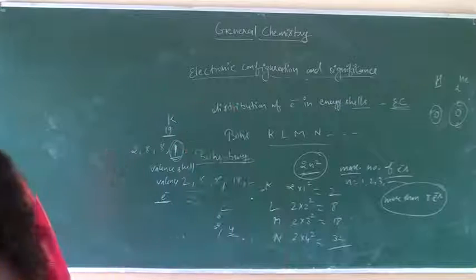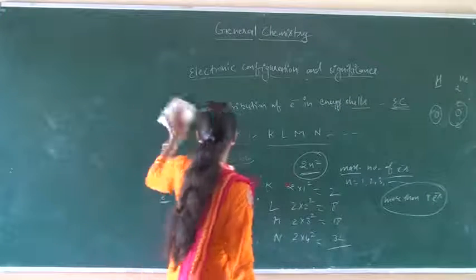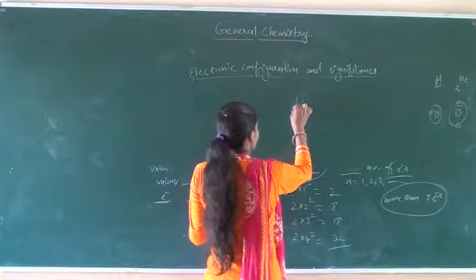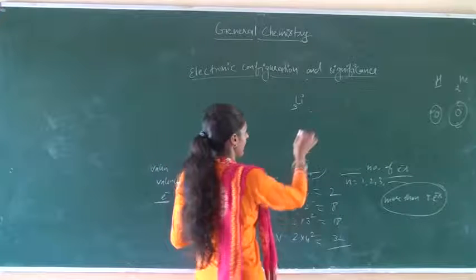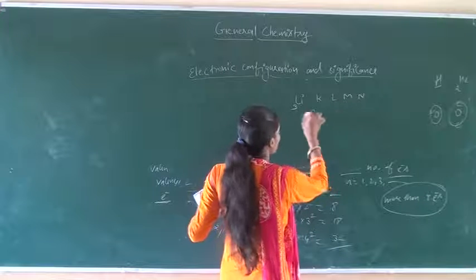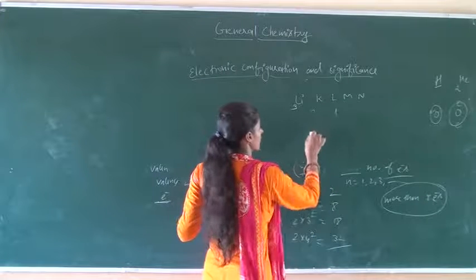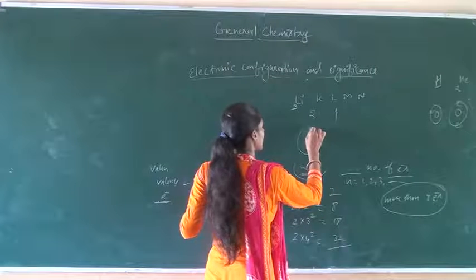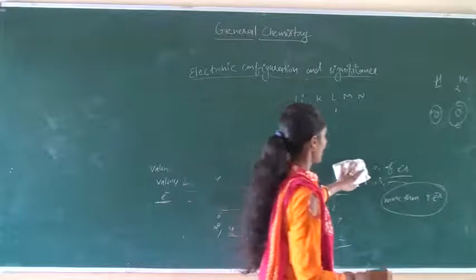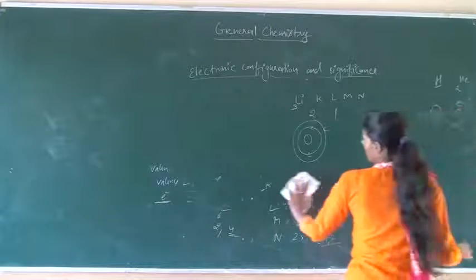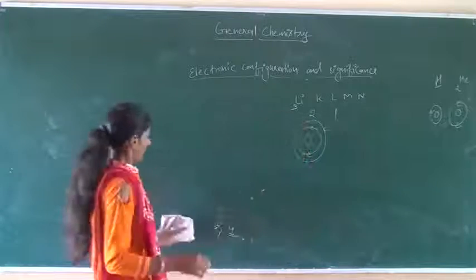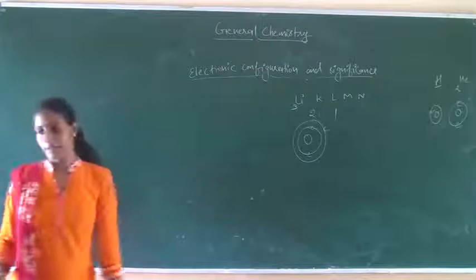For the next element, we consider lithium, which has atomic number 3. So the configuration is K, L, M: in the first cell there are 2 electrons, and in the next cell only 1 electron remains. This is the pictorial diagram of the electronic configuration of an element.